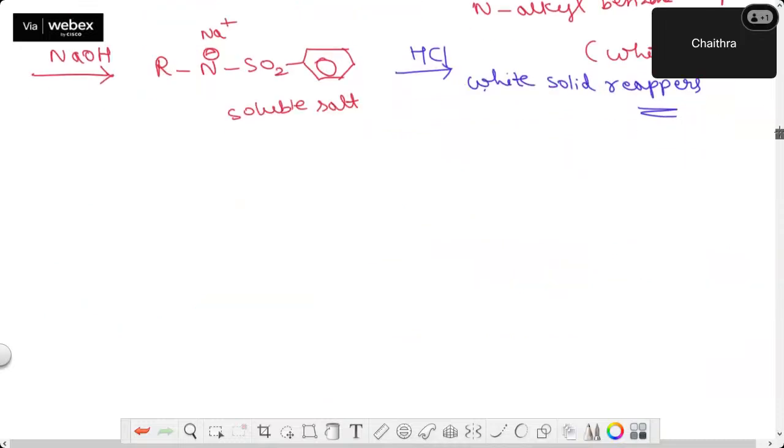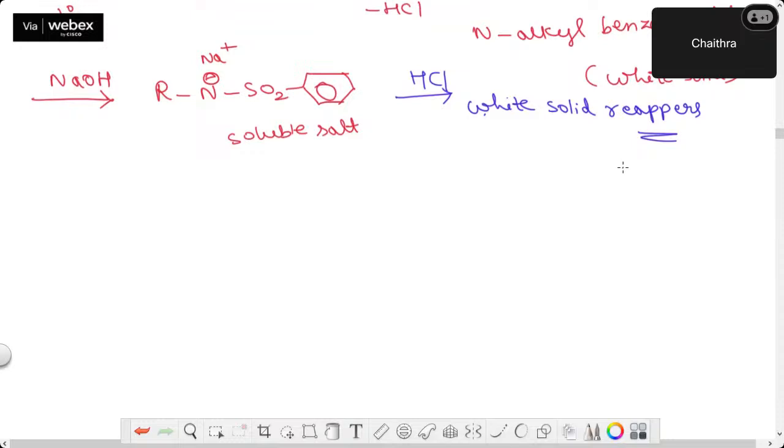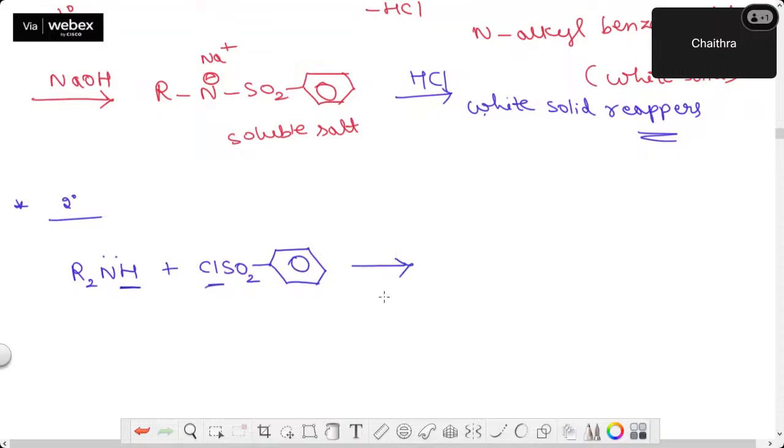So next, let me take secondary amine. I'm taking R2NH and treat it with benzene sulfonyl chloride. Now what will happen again? Replaceable hydrogen is there.